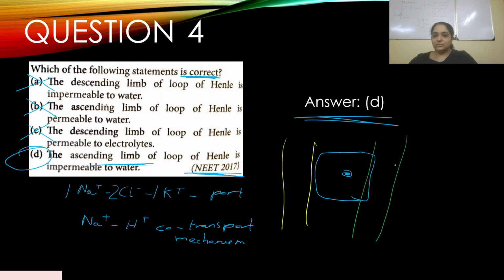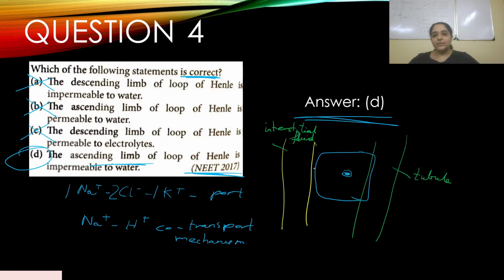This is your tubule, and the interstitial fluid here. Now the thick ascending limb of loop of Henle does the main part of reabsorbing electrolytes. The thin ascending limb also actively participates, but less compared to the thick ascending limb. So the thick ascending limb plays a very important role in reabsorbing electrolytes.